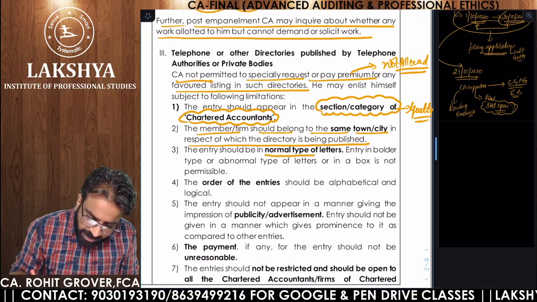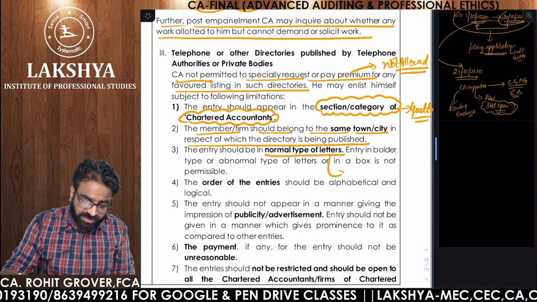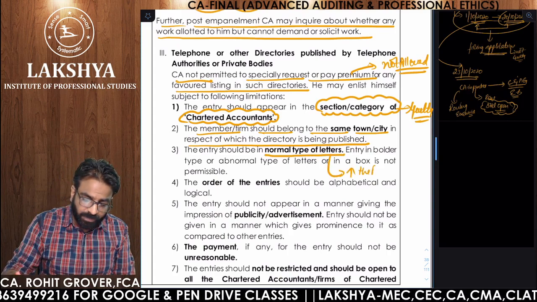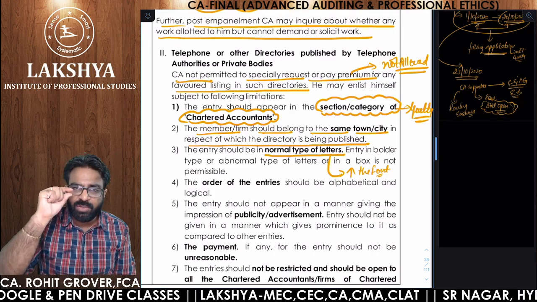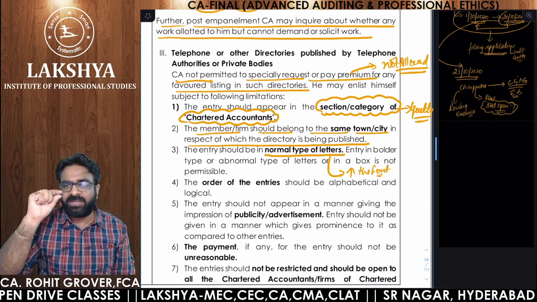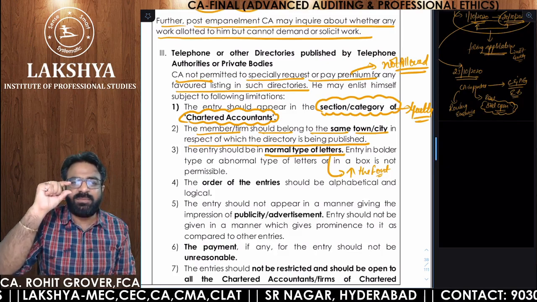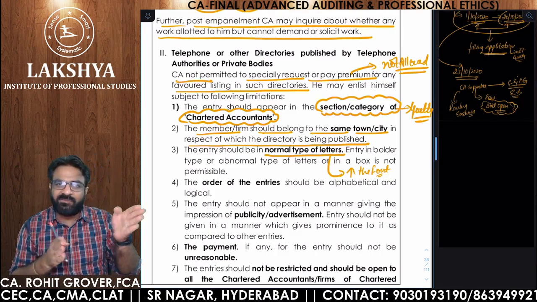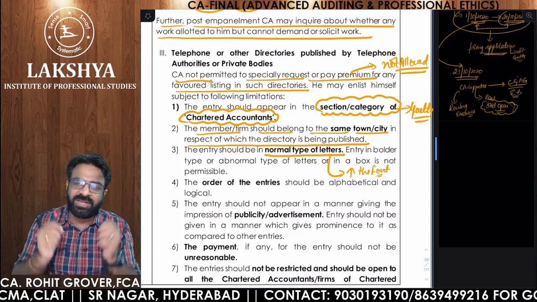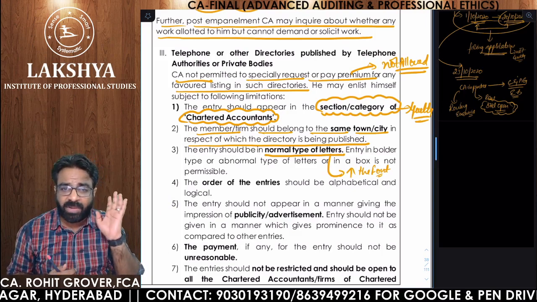Entry should be in the normal type of letters. You should not tell the telephone directory person to increase the font size. Suppose every chartered accountant's name is written in 3 font size. You have paid some premium amount and told him to write your name in 6 font size. Why is your name written in 6 font size? It means you want to differentiate your name from the others. That is not allowed. That is again indirect solicitation.